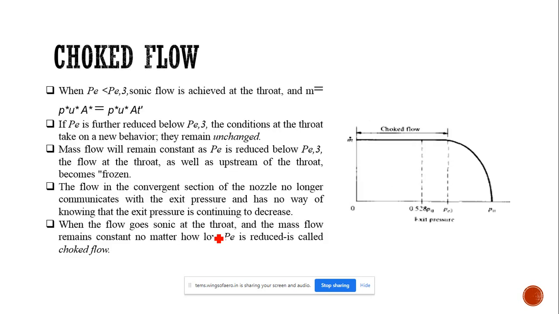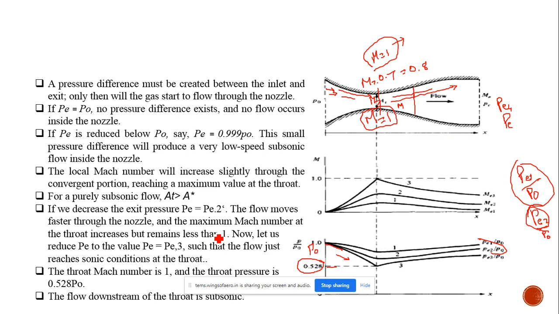Just note these values. When the throat Mach number is 1, the throat pressure will be equal to 0.528 of P naught. Just note that.